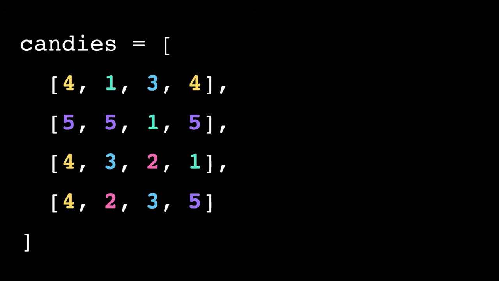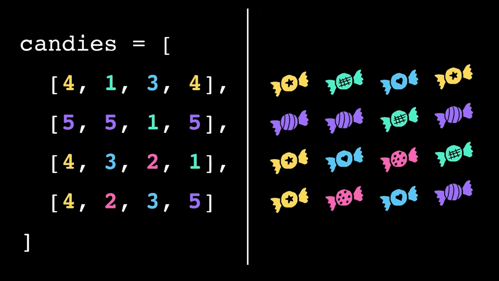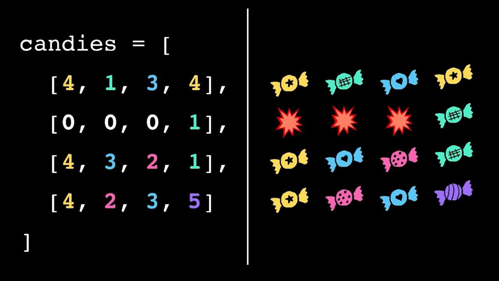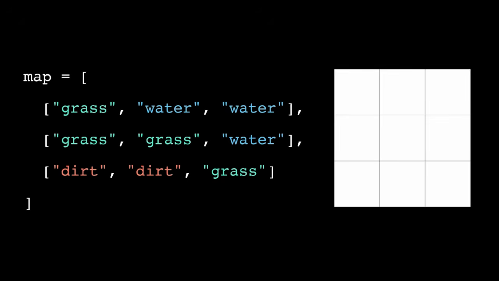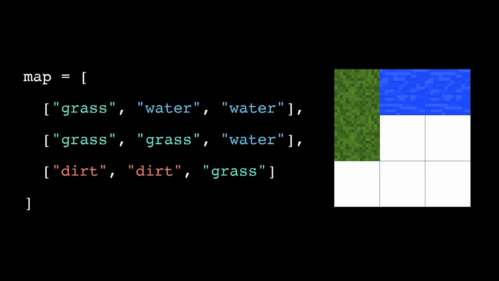Okay, what else do programmers use 2D lists for? First off, pretty much anything that maps to a grid. We see this a lot in games, from a chessboard to the map of terrain that a character walks on. The front end can then use that data representation to figure out which graphic to render where. So the string grass becomes this nice little textured green square, and the string water becomes a blue square.